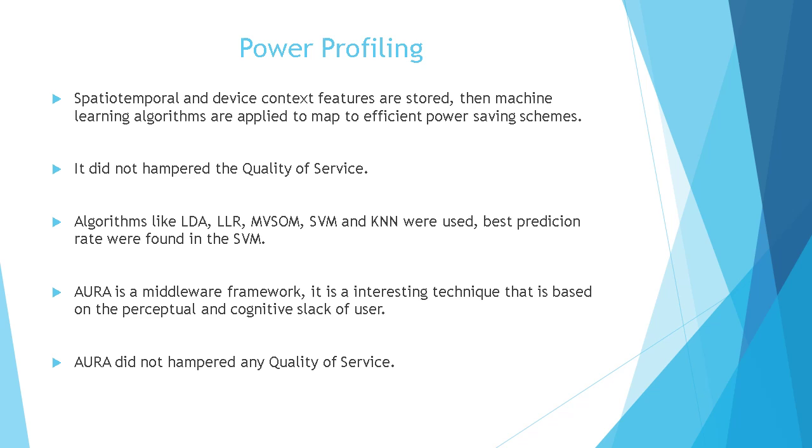Moving on in the power profiling area, another paper used spatiotemporal and device context features to generate power saving schemes, and these schemes were mapped with the help of machine learning algorithms. Various machine learning algorithms like LDA, LLR, MVSOM, SVM and KNN were used, but the best prediction results were with SVM, known as support vector machines. The best part about this paper was that it did not hamper the quality of service.